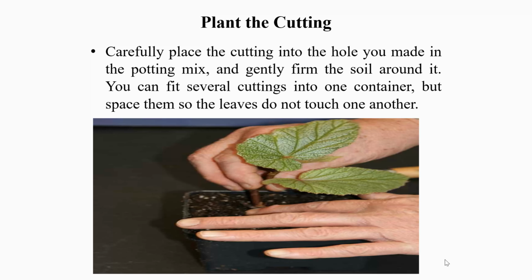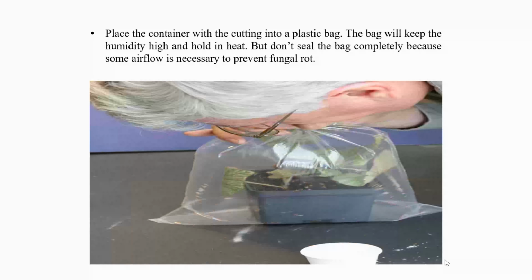Plant the cutting. Carefully place the cutting into the hole you made in the potting mix and gently firm the soil around it. You can fit several cuttings into one container, but space them so the leaves do not touch one another. Place the container with the cutting into a plastic bag. The bag will keep the humidity high and hold in heat. But don't seal the bag completely, because some airflow is necessary to prevent fungal rot.